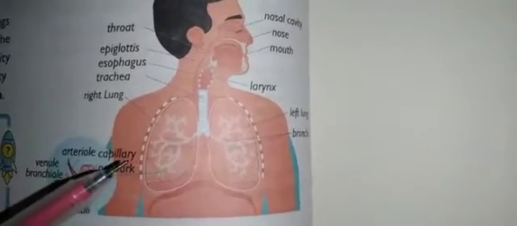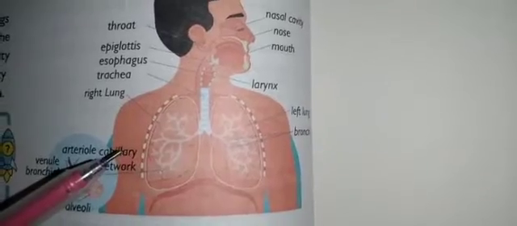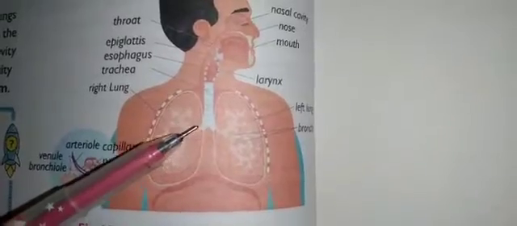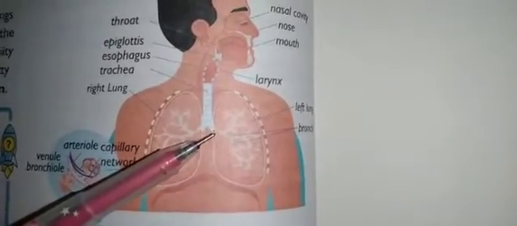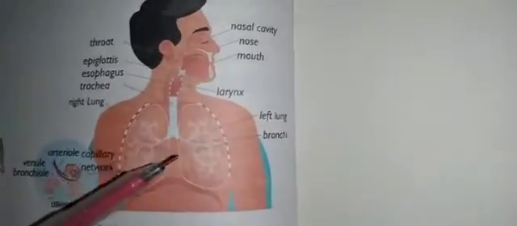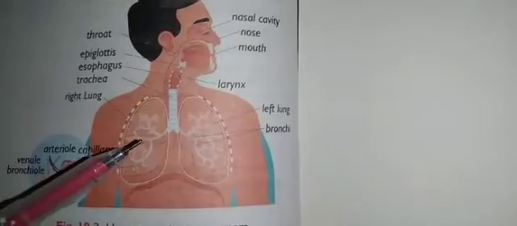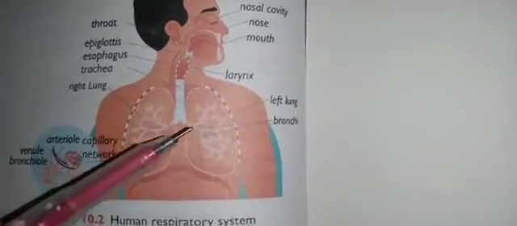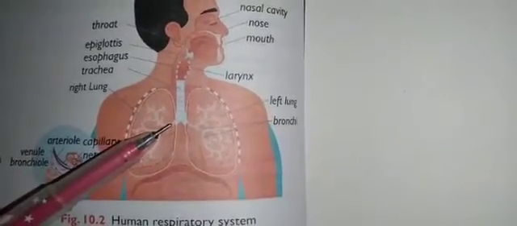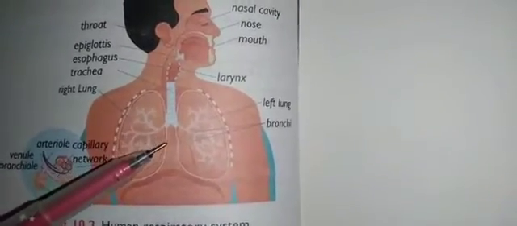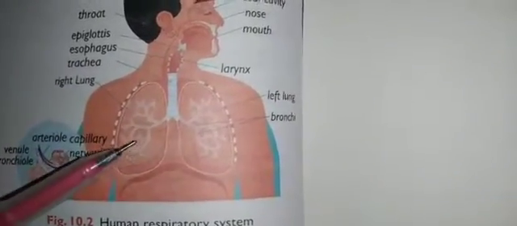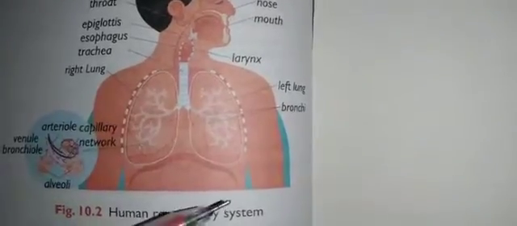By this way we are releasing the foreign particles out of our body. Now the air comes to the trachea, which also has mucus, and the trachea gets divided into two tubes. Here you can see two tubes. These are called bronchi, going to the right lung and the left lung. In singular, it is called a bronchus. Each bronchus leads to its respective lung, right and left.